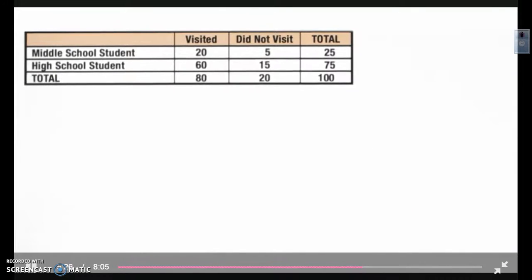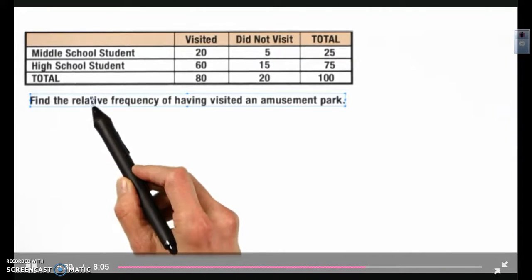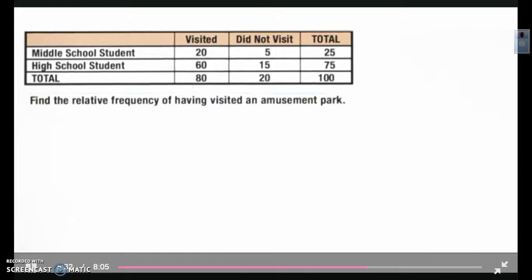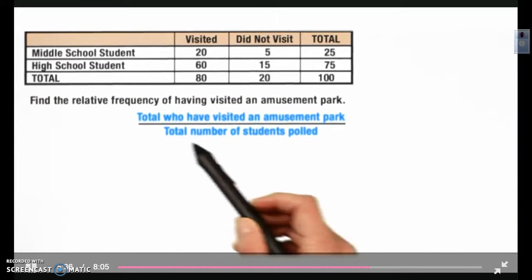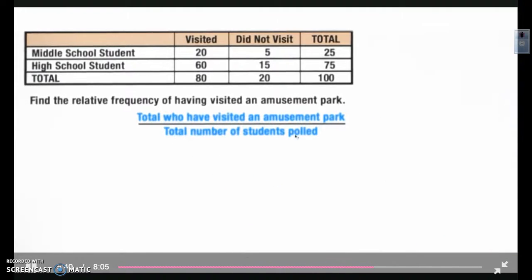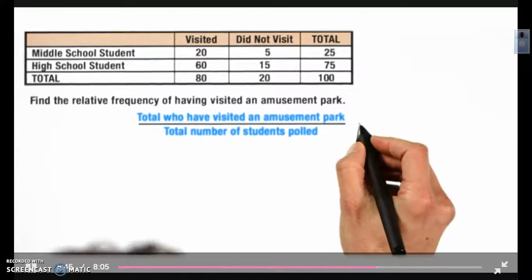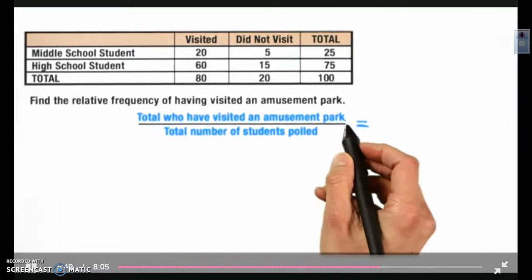The first thing we do, as before, is find the relative frequency of having visited an amusement park. That means we first look at the ratio of the number who have visited an amusement park to the total number of students polled. So how many is the total that have visited an amusement park?